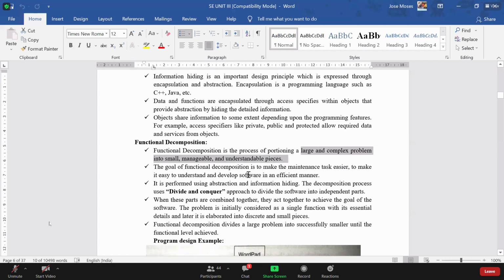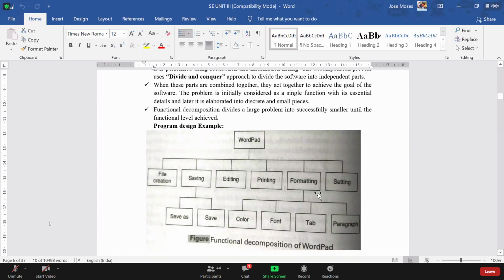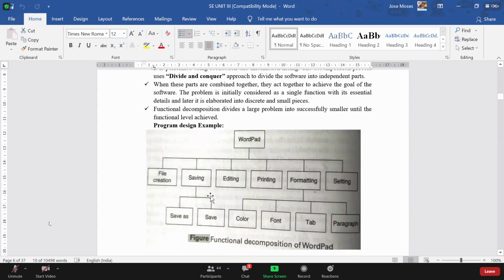Okay, for example, if you take a calculator, the calculator is going to perform some operations, arithmetic operations like addition, subtraction, multiplication and division. So all the operations are called arithmetic operations, whereas the arithmetic operations are subdivided into addition, subtraction, multiplication, and division.